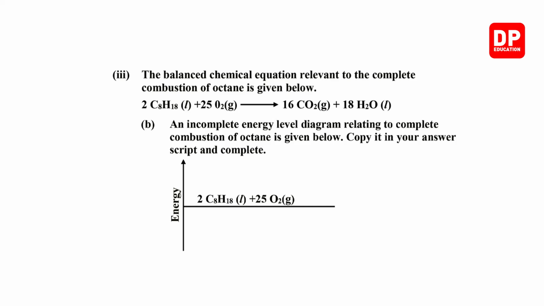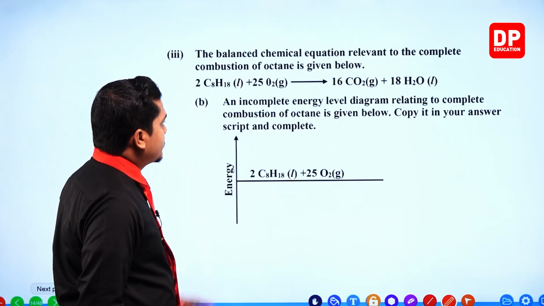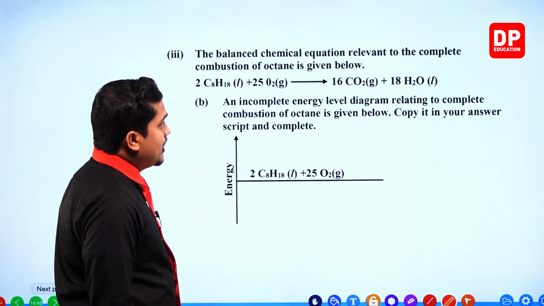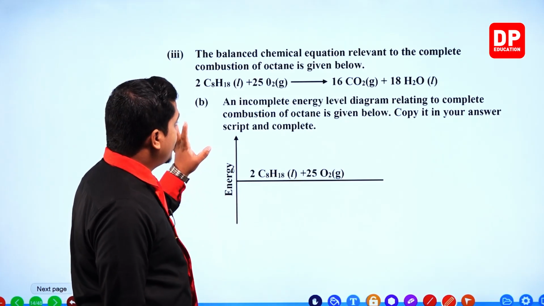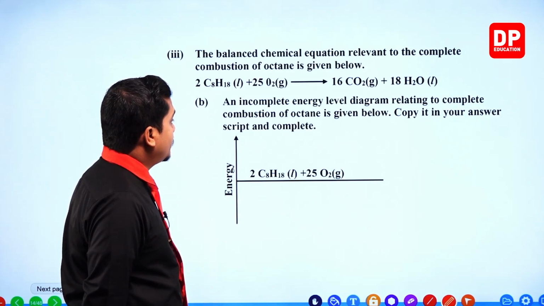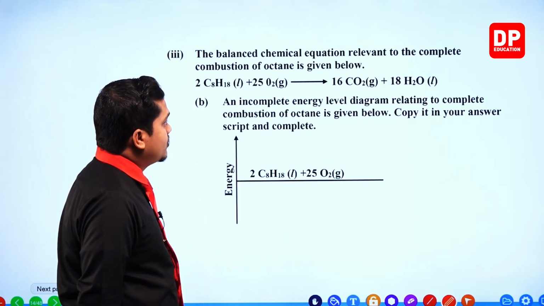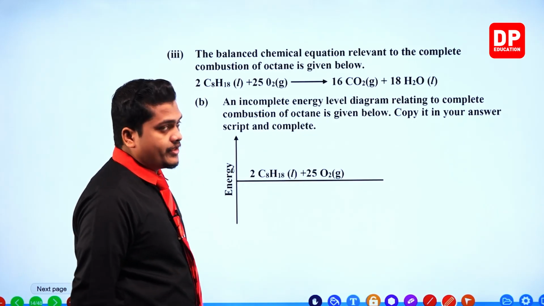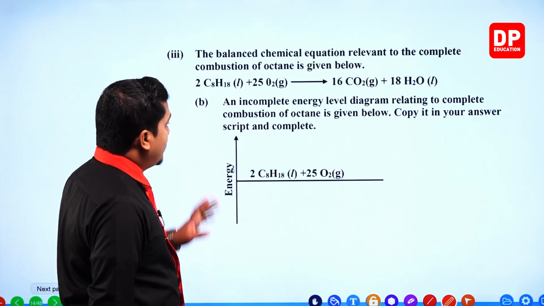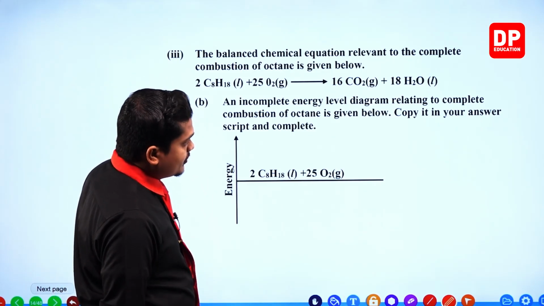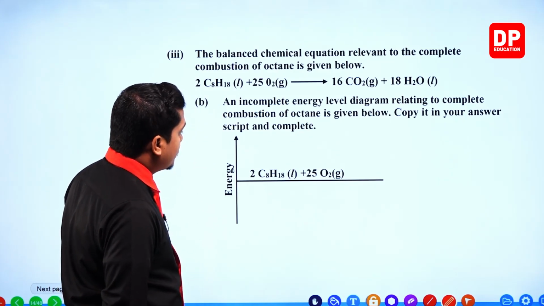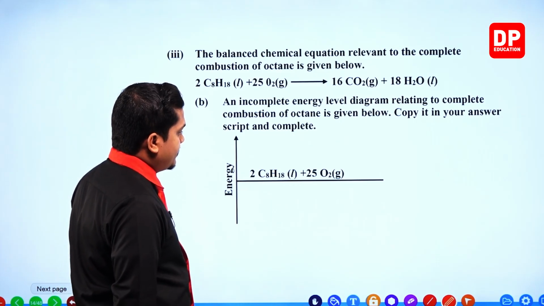Next question then. The balanced chemical equation relevant to the complete combustion of octane is given below. Once again, this is the balanced chemical equation for octane. Now you already know that 2 octane moles react with 25 moles of oxygen to create 16 moles of carbon dioxide and 18 moles of water. Now the next one, the important one. An incomplete energy level diagram relating to complete combustion of octane is given below. Copy it in your answer script and complete. So you need to copy down this diagram.